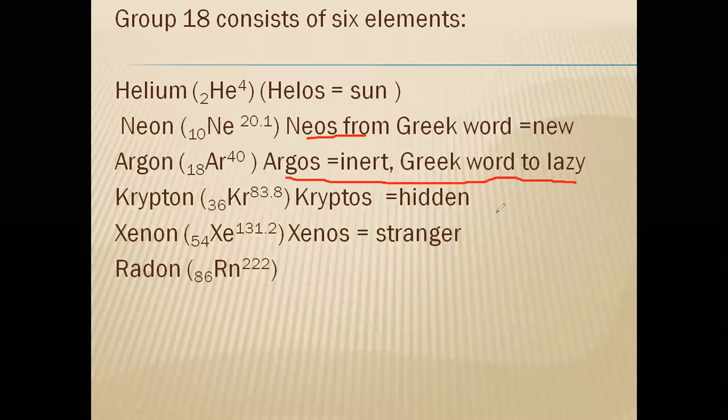Like that, the question can be there in the competitive exam, not for the annual exam. Note this properly: the atomic number and the mass numbers, and from where you got these names.